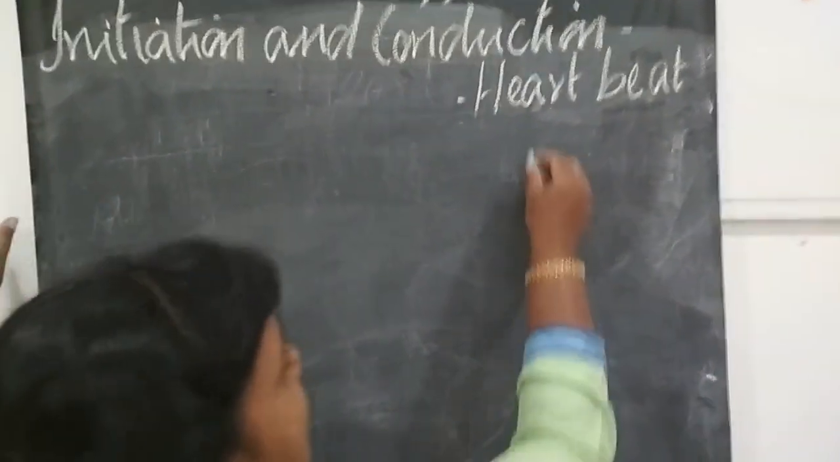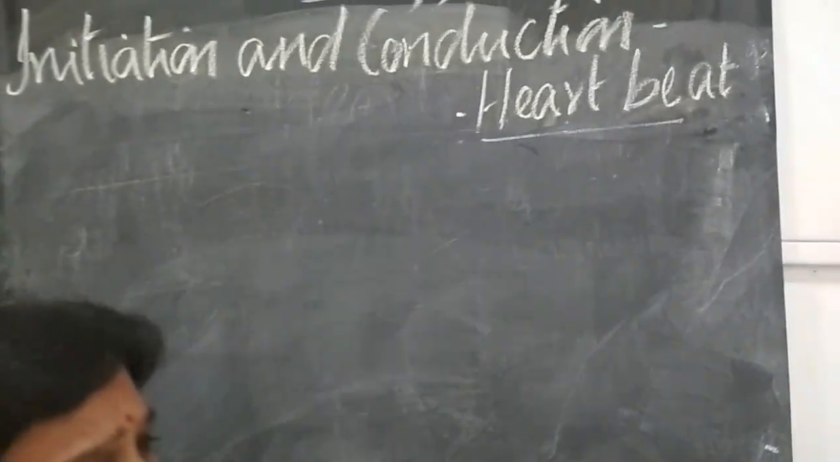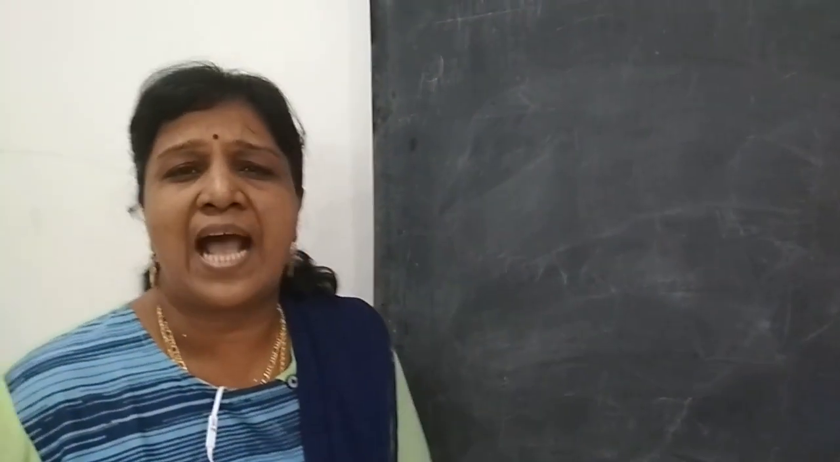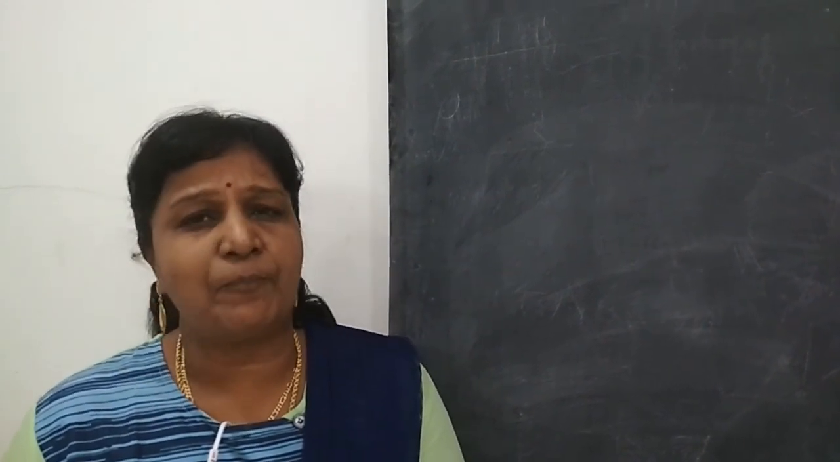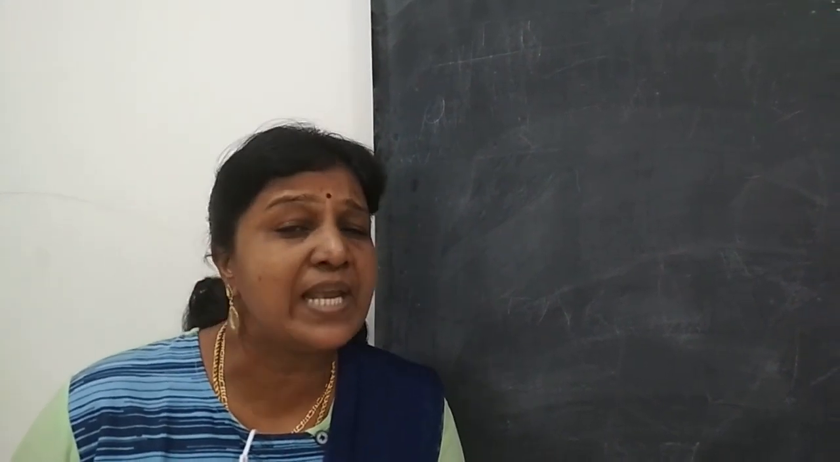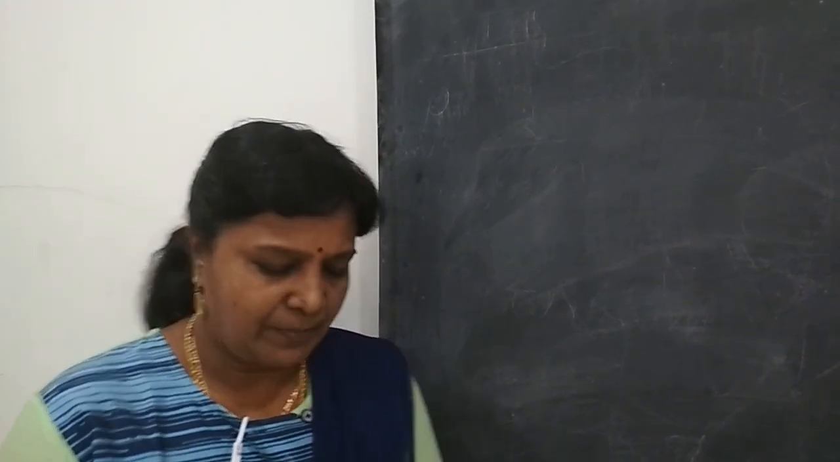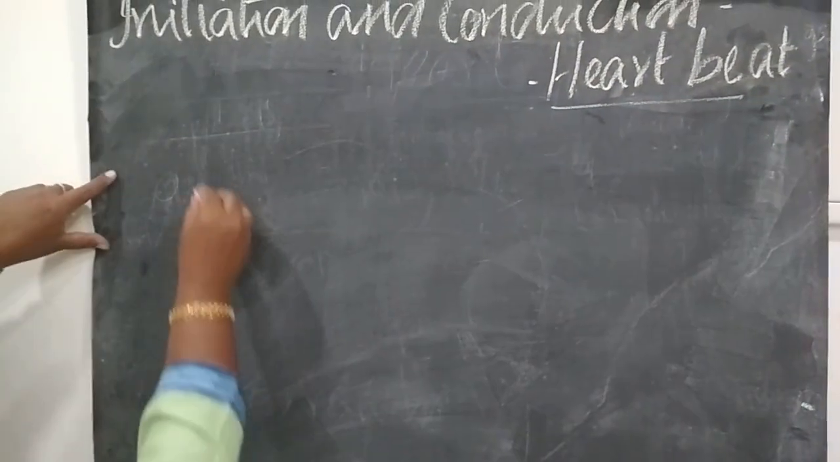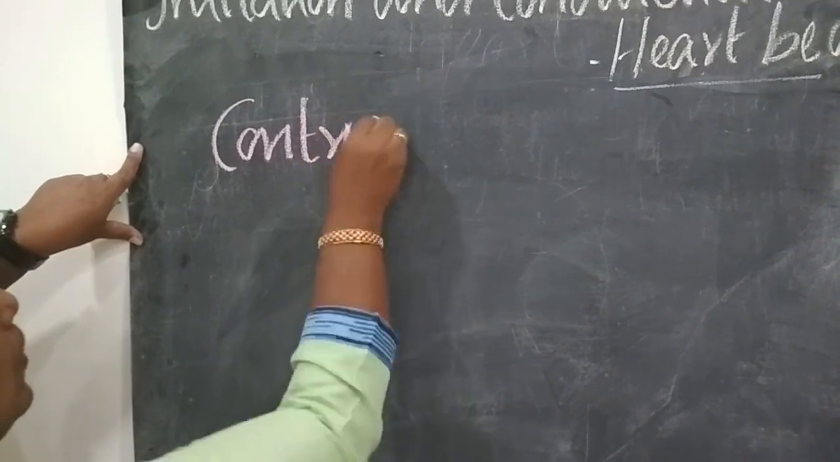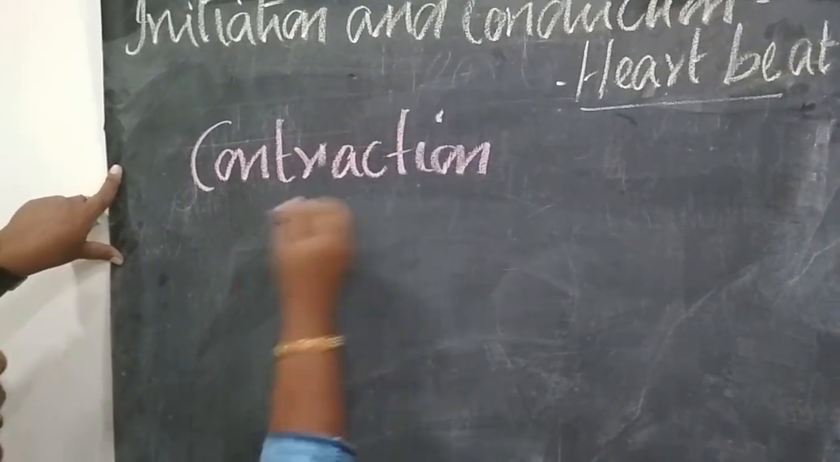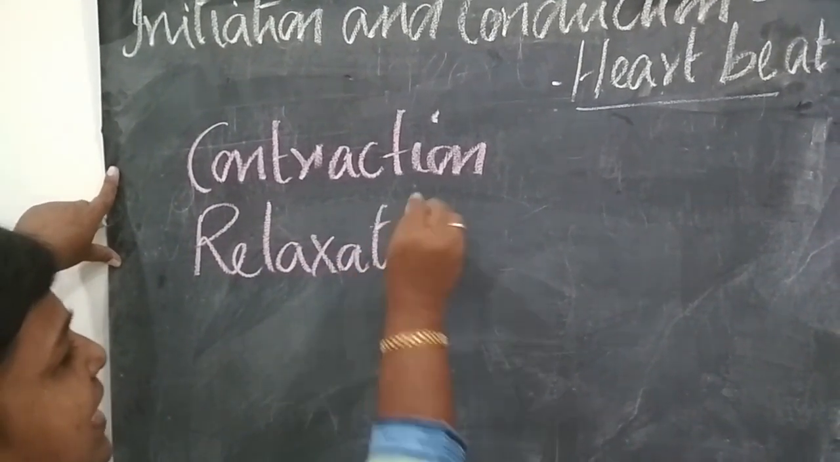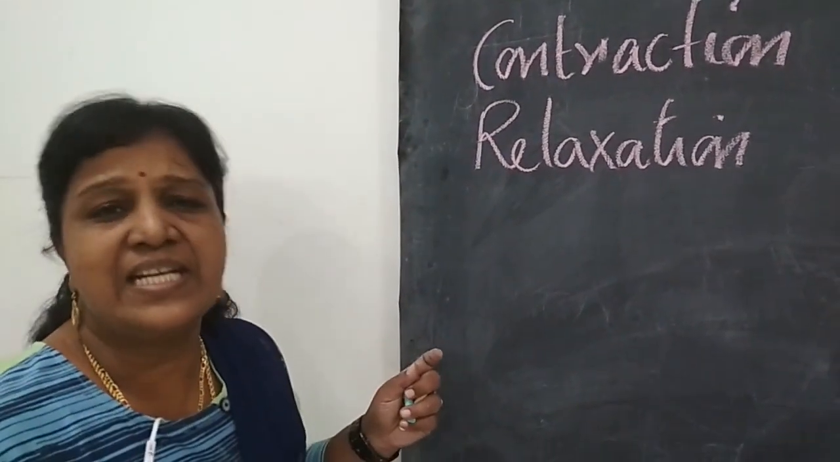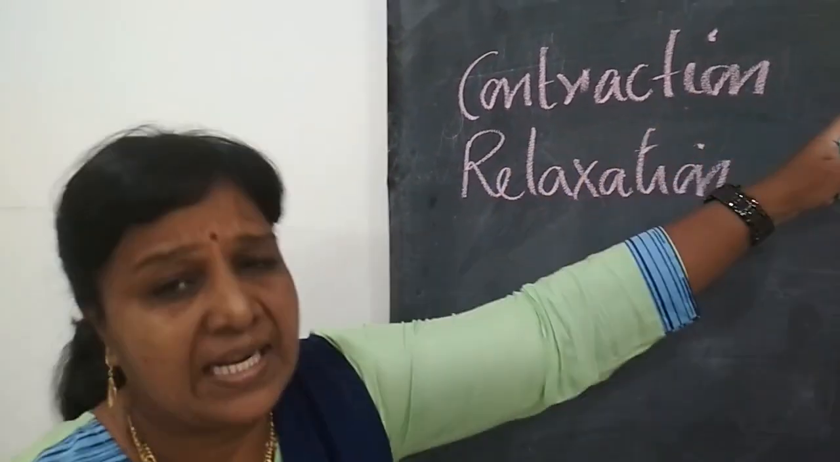So, heartbeat. What do you mean by heartbeat? And how many times does a heart beat? One complete contraction and one complete relaxation of the auricles and ventricles of the heart is said to be heartbeat.